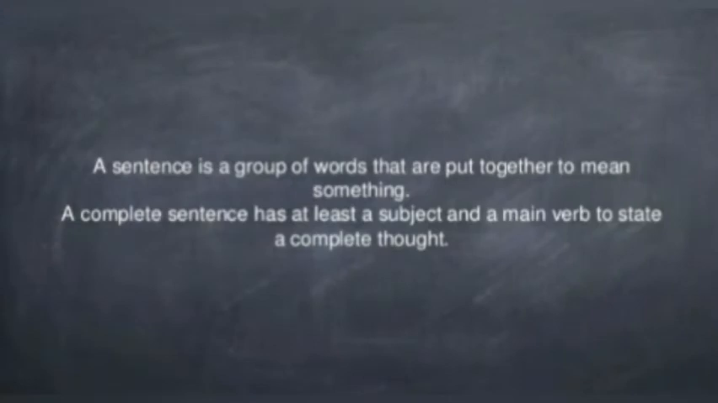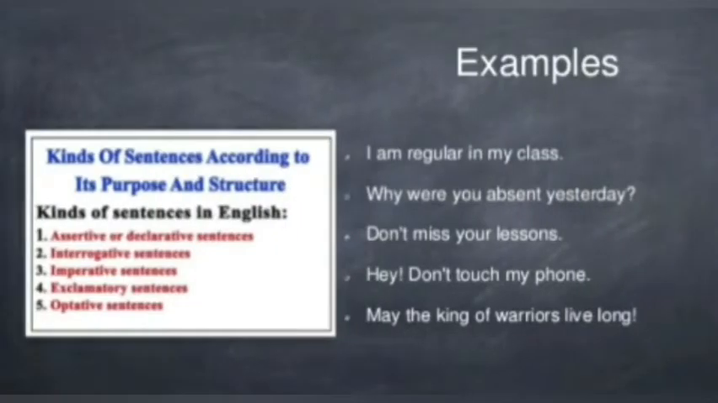So here you go. So what is a sentence? A sentence is a group of words that are put together to mean a complete sentence. It has at least a subject and a main verb to state a complete thought. Examples. Kinds of sentences according to purpose and structure. The sentence types we have are assertive or declarative sentences, interrogative sentences, imperative sentences, exclamatory sentences, and optative sentences.